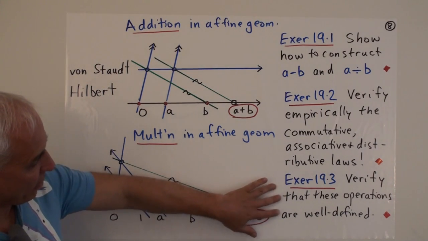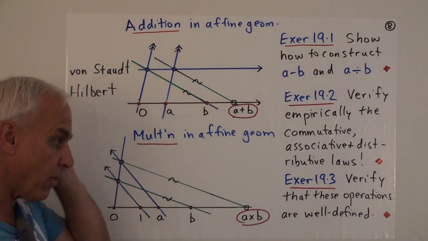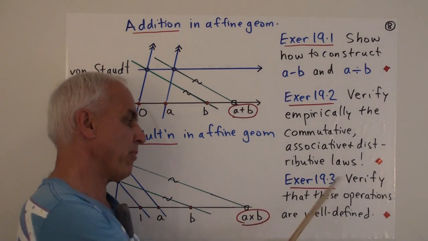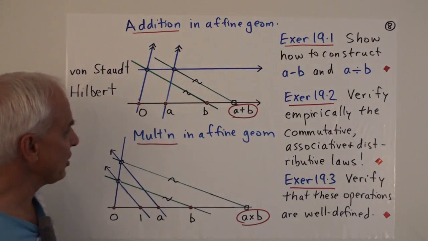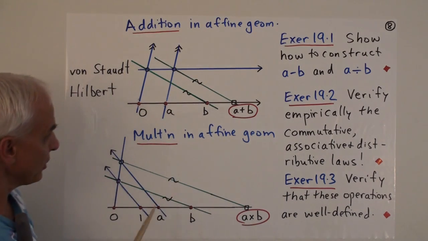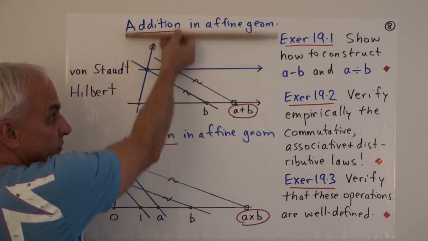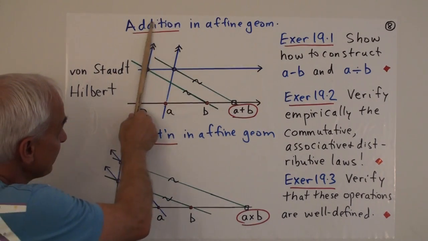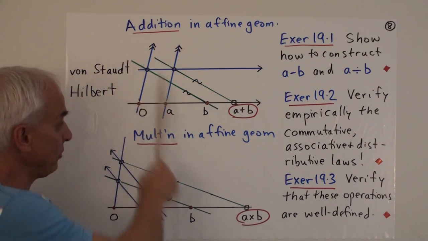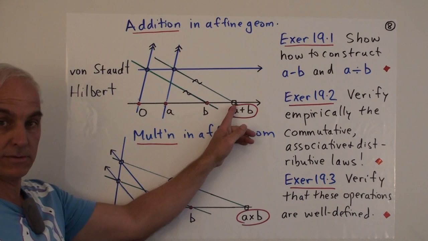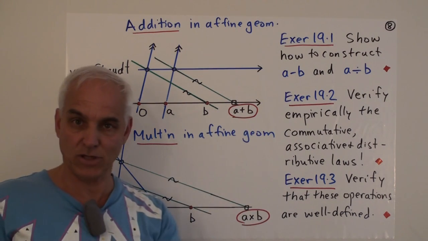And then a more subtle thing that probably would suggest itself to you once you've played around here a little while is how do we actually know that these operations are well defined in the first place? Okay, so these operations depended on some choices. So for example, to define A plus B, I first chose a parallel line. I could have chosen any parallel line. And then I chose this line rather arbitrarily. I could have chosen any line. So what happens if I change this line and do the same thing? Do I get that same point? Well, we better, but we have to check that that's actually the case.